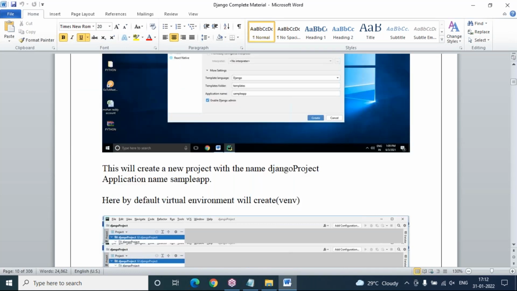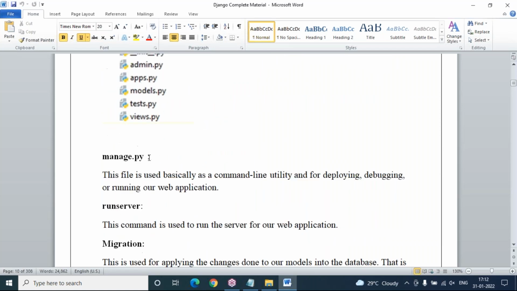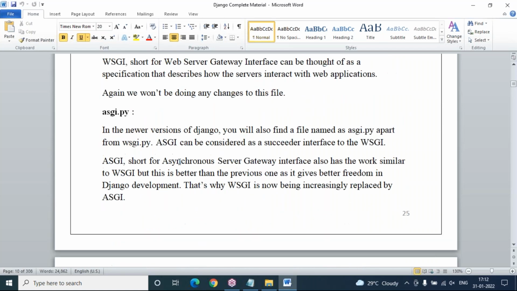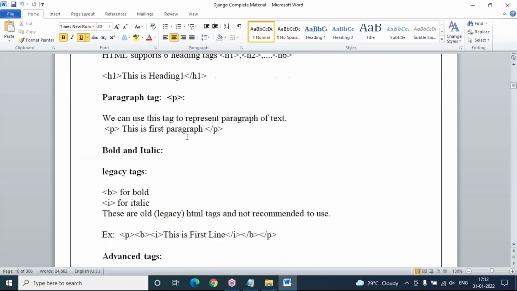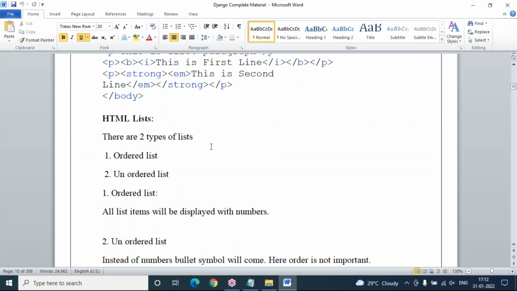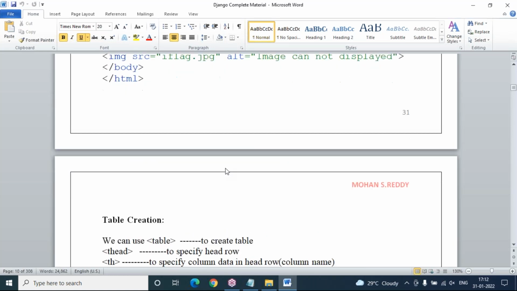If you want to take a printout, there are a lot of pages, so it will cost more. Why should you take a printout? No need to print. You can just read it on your mobile. You can download it from mobile and read it from there. A printout is not required.